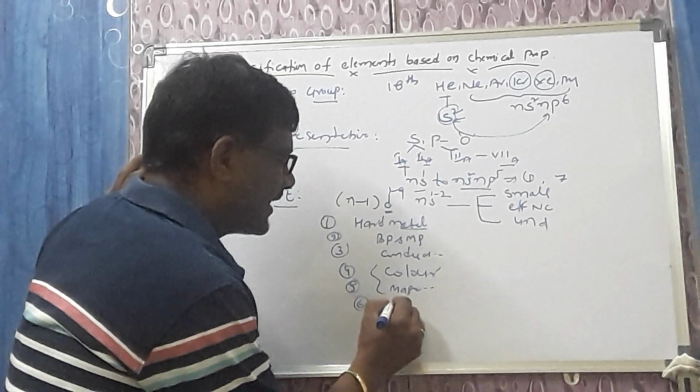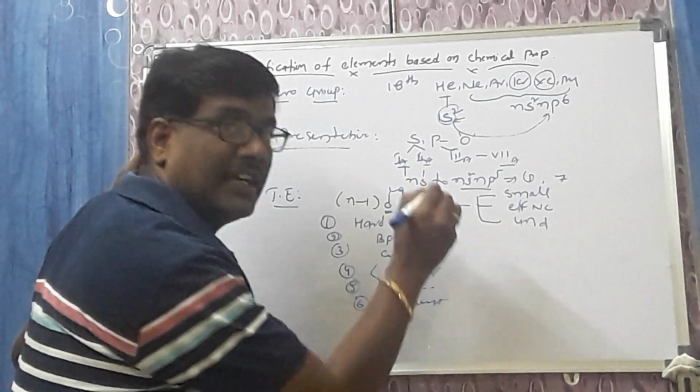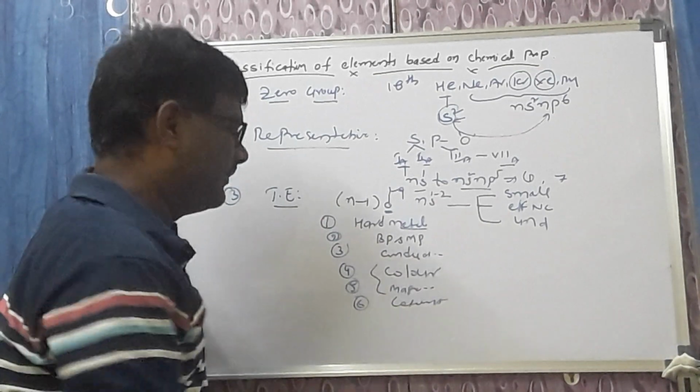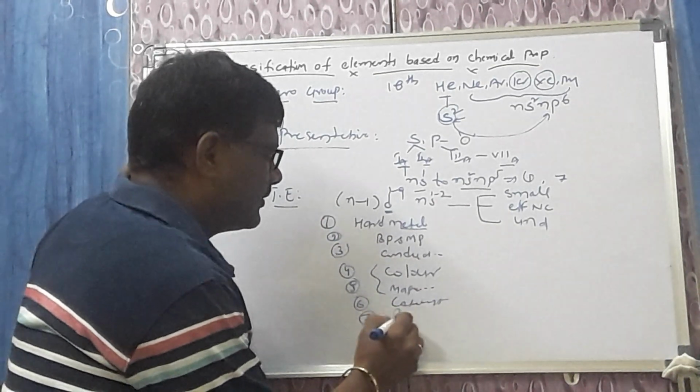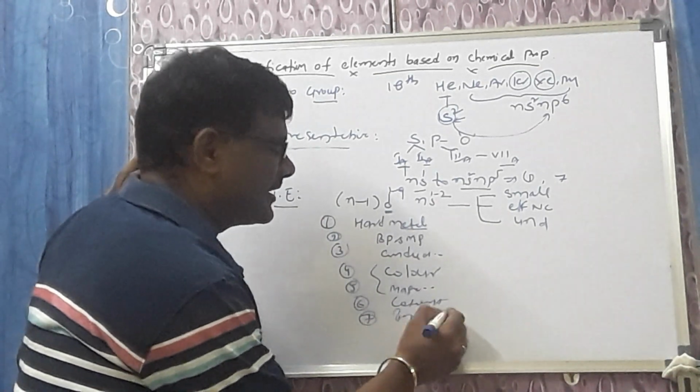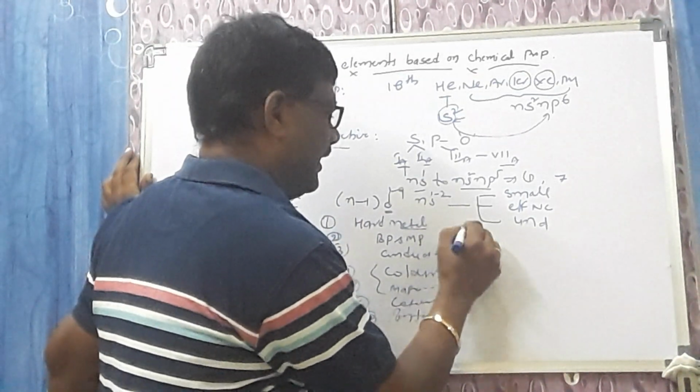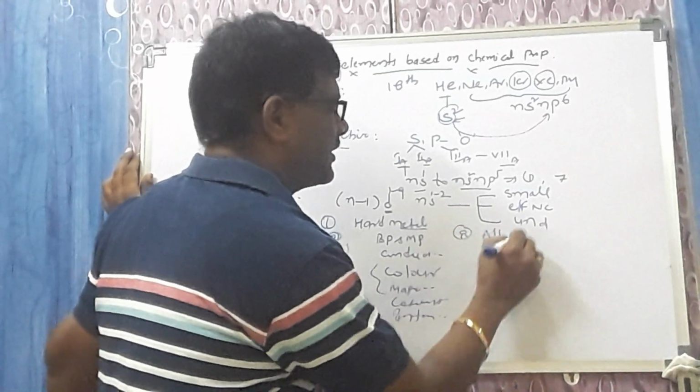6th one, it acts as a catalyst in chemical reactions. What is a catalyst? How many types of catalyst we have, I will give you later. 7th, it is useful in the preparation of interstitial complexes. 8th, it is useful in the formation of alloys.